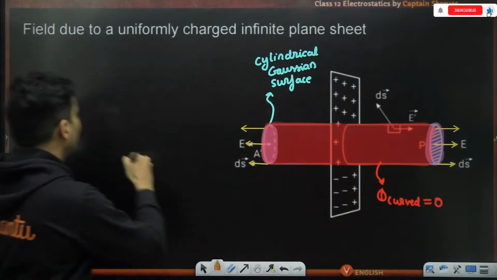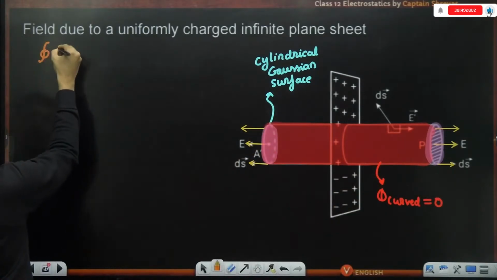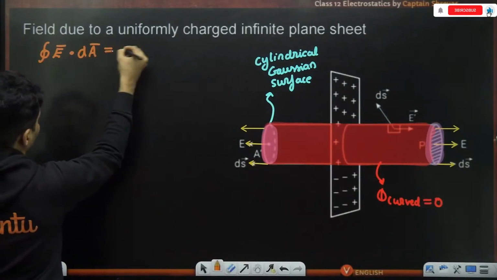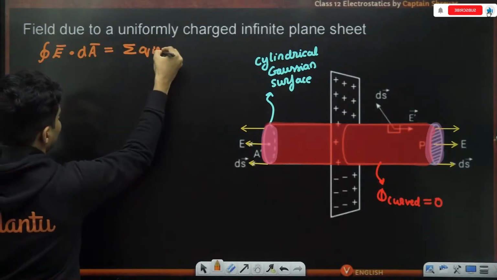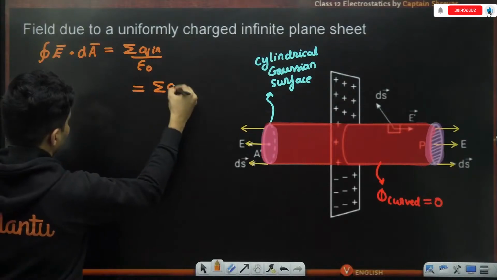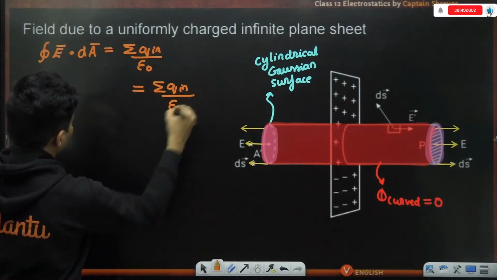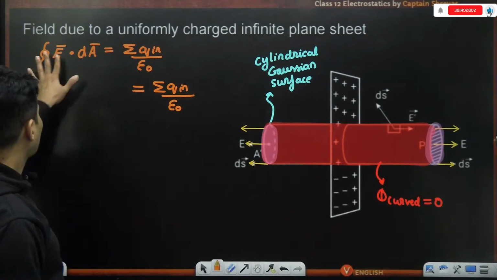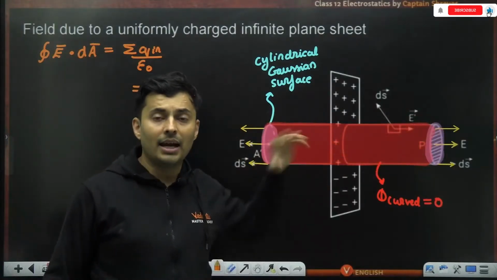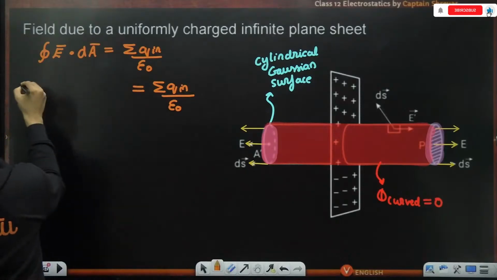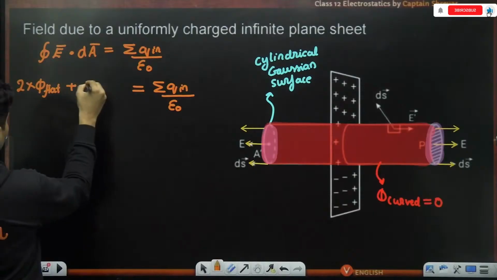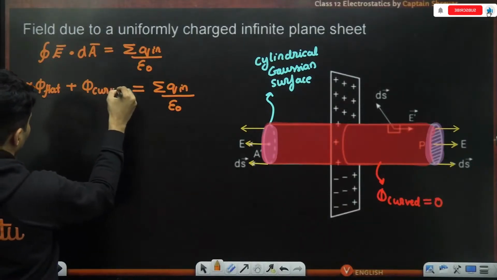So start off with Gauss's principle: the closed integral of electric field dot area vector is the net charge inside divided by epsilon naught. I will not touch it now. Over here, the total flux through the cylinder is the sum of the two flat faces and the curved surface. So I'll put 2 times the flux through the flat surface plus the flux through the curved surface.